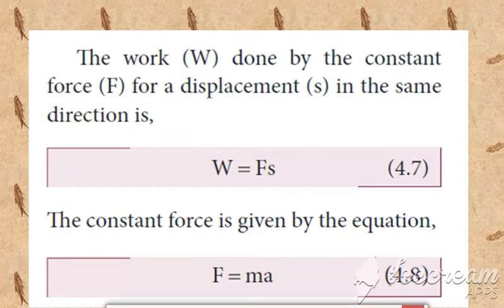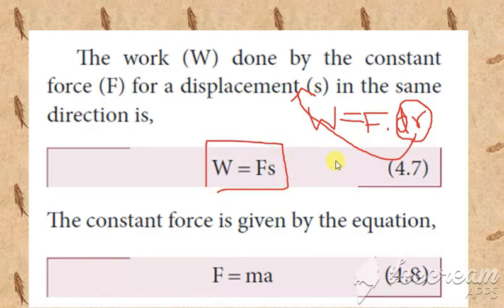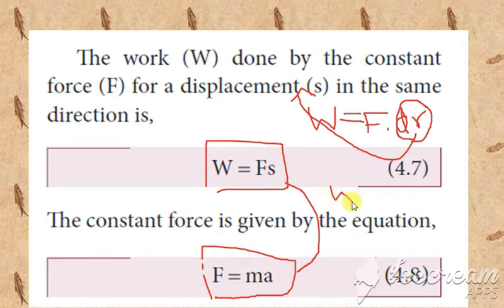The work done is given by the formula we have seen, F dot dr. Here dr is a displacement, and S is the displacement, so we write W is equal to F into S. From Newton's second law, F is equal to m into a. Using these two equations, we are going to derive the work done. So the two equations are W is equal to F into S and F is equal to m into a.